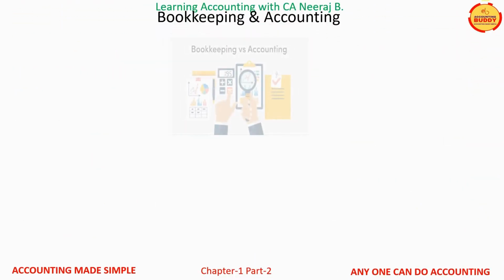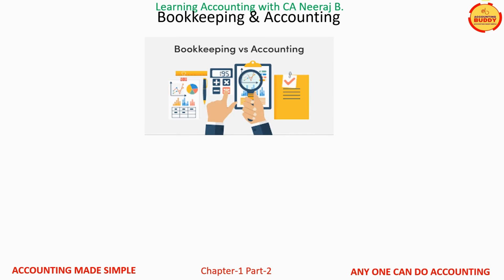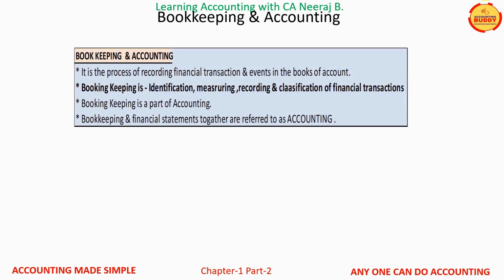Let us now understand how bookkeeping and accounting are related and what are the basic differences between the two. Before we look at point by point difference between the two, let us understand some basic relationship between them.